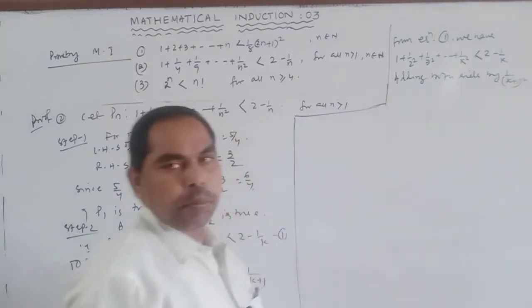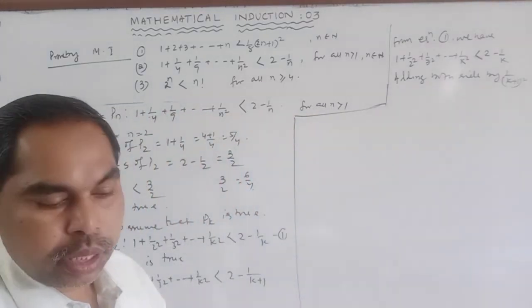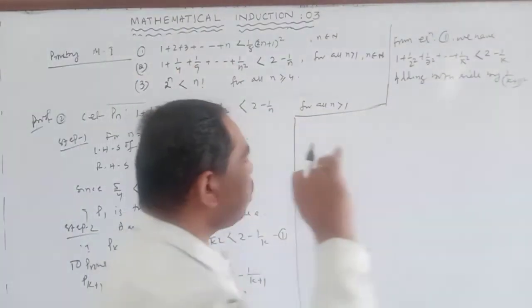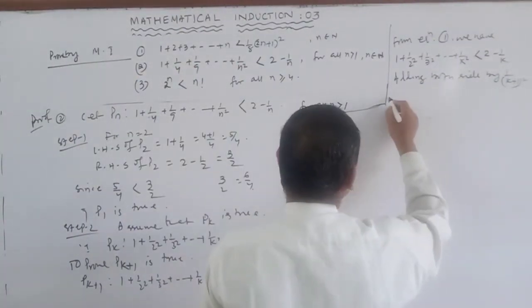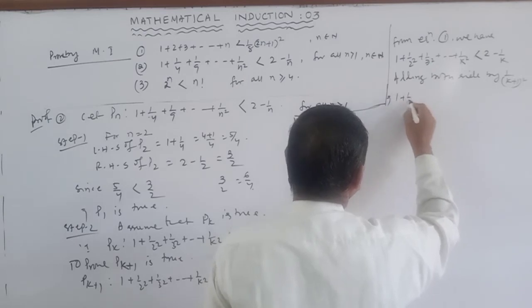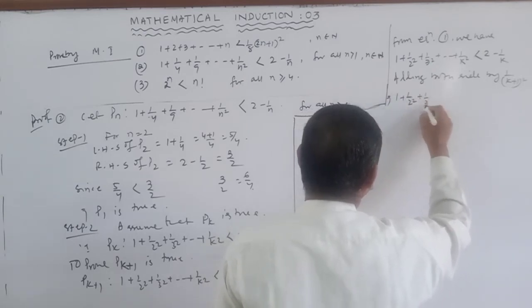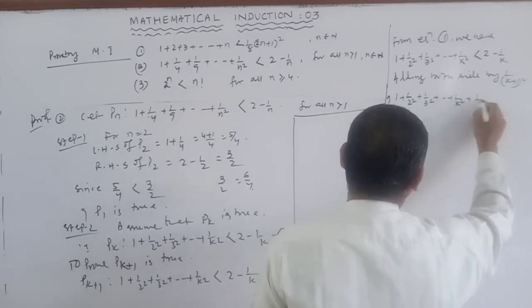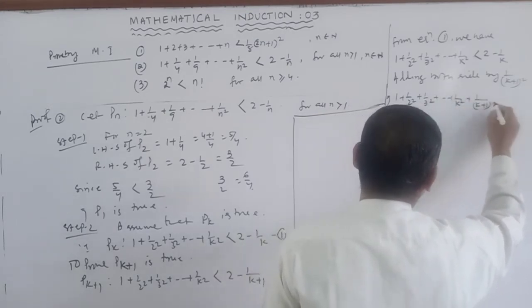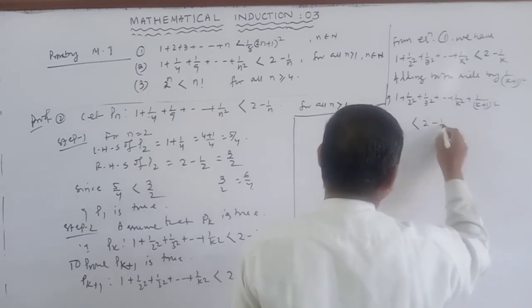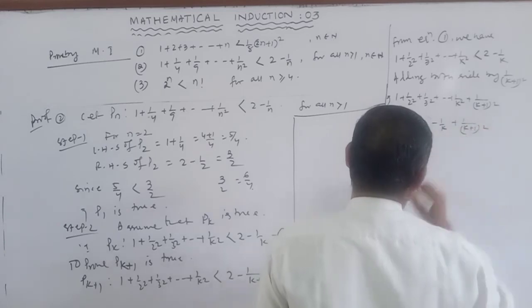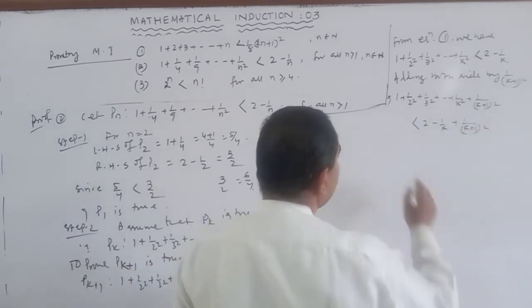So this implies 1 plus 1 by 2 square plus 1 by 3 square up to 1 by k square plus 1 by (k plus 1) whole square is less than 2 minus 1 by k plus 1 by (k plus 1) whole square. Okay,